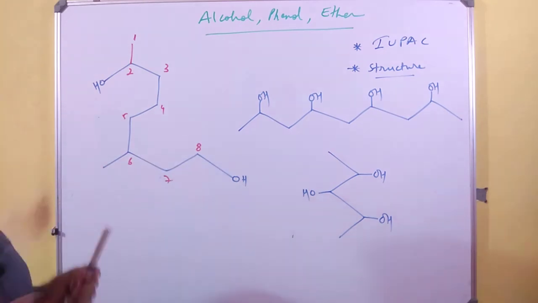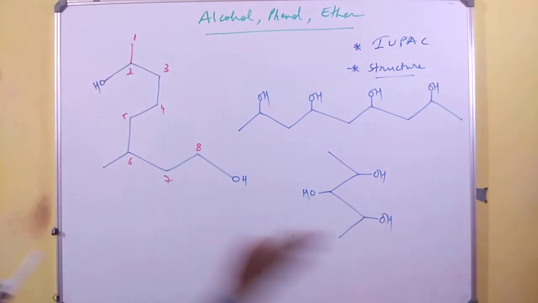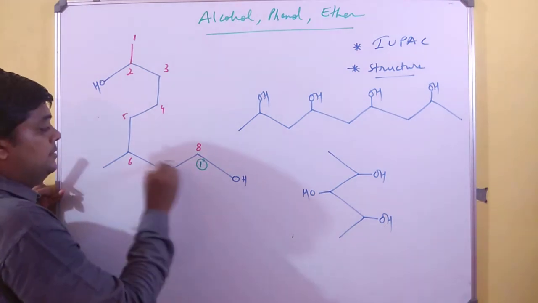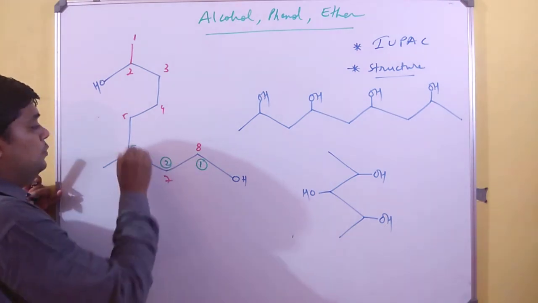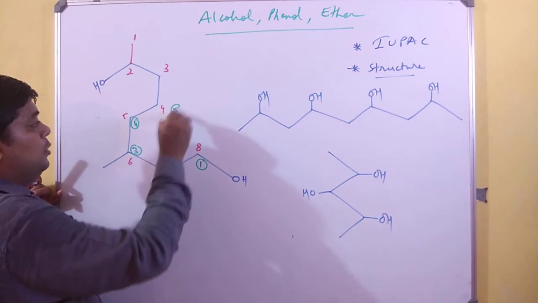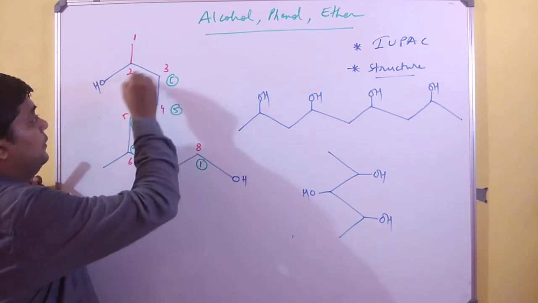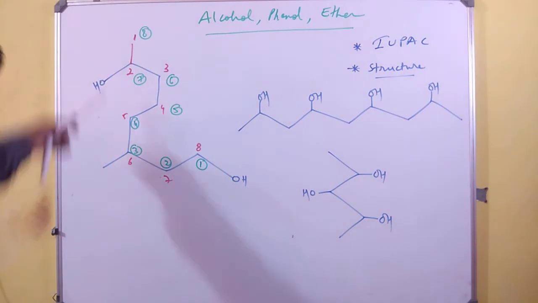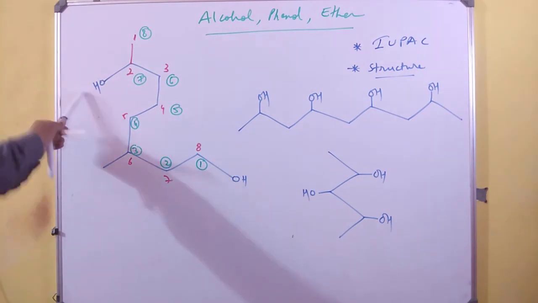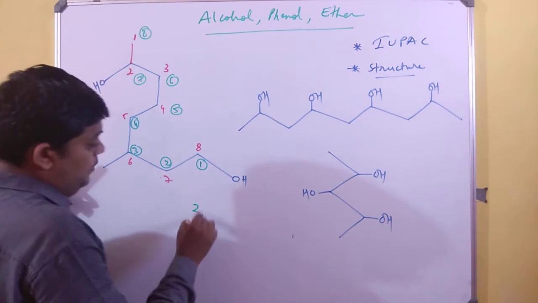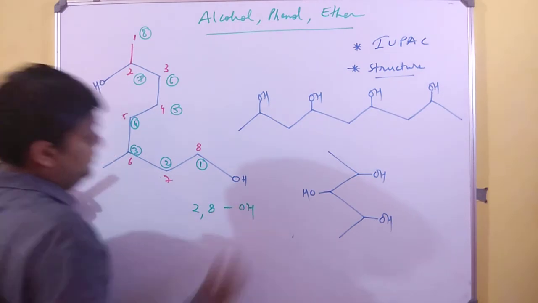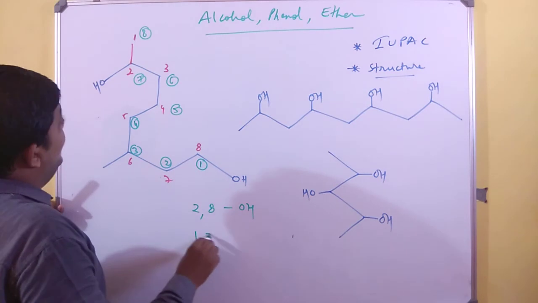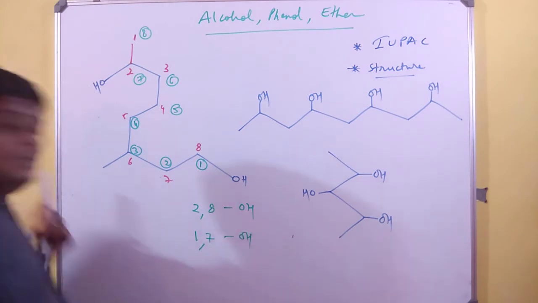So this is one way of numbering, 1 to 8. Let us begin from this side. Let us see what happens. It is 1, 2, 3, 4, 5, 6, 7 and 8. If you check from the top, that is the red color pen, it is number 2 and number 8 where the OH group is coming. While if I go this way, it is number 1 and number 7 where the OH group is coming.